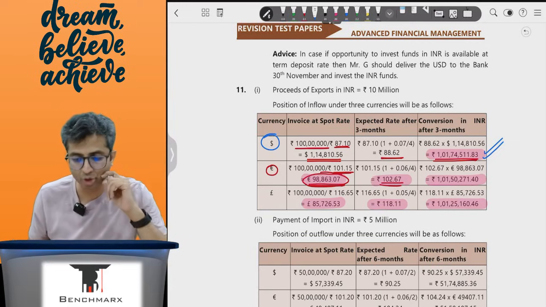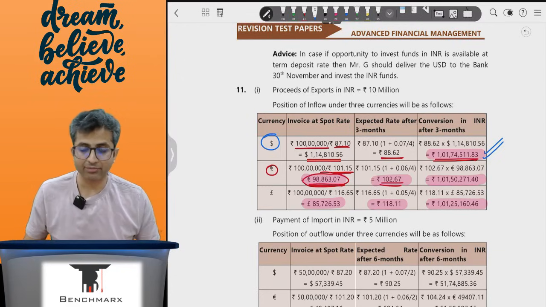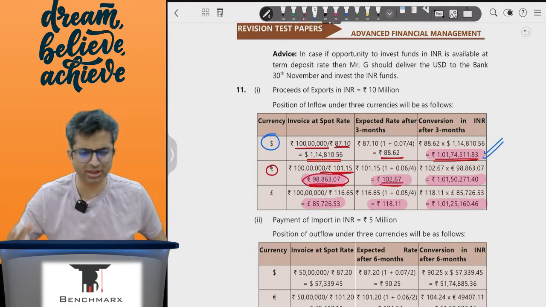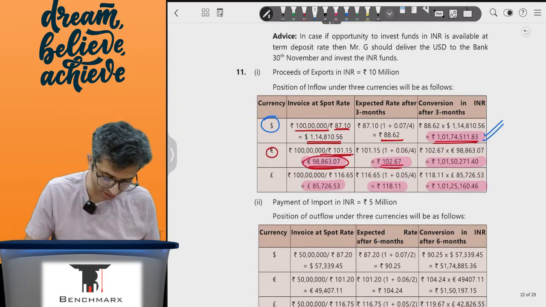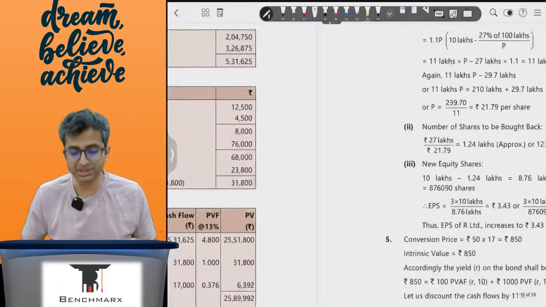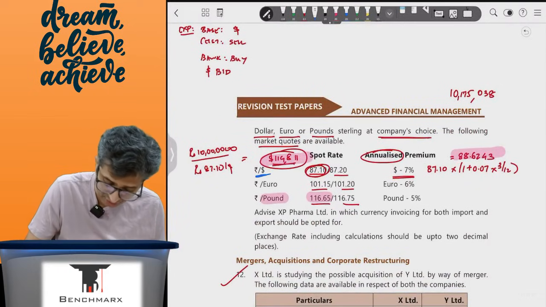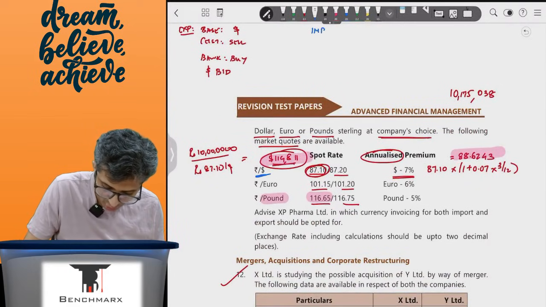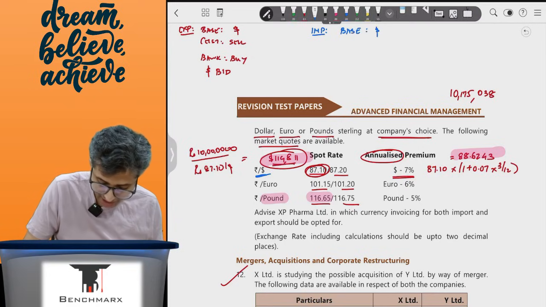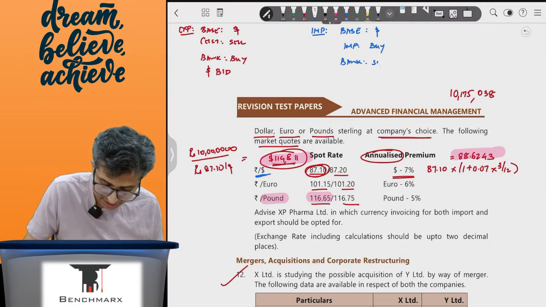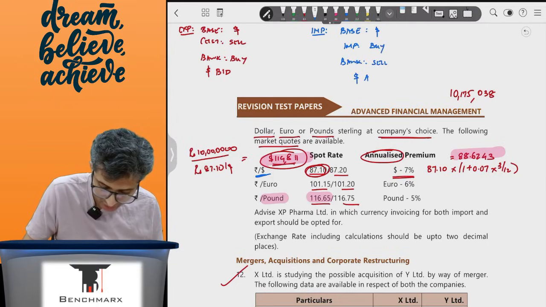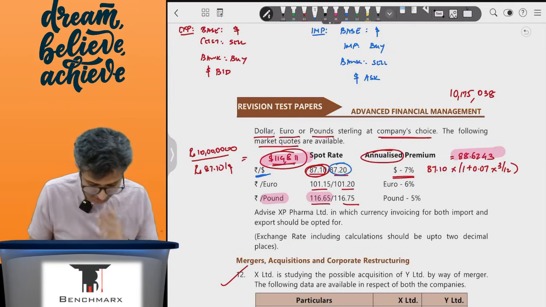Now, if I look at the import contract, what happens in case of an import contract? Import contract, first of all, is for a 6-month tenure. Say for an import contract, this is for 5 million, that is 50 lakhs. I can say that the base currency is still the foreign currency. Base currency is the currency in the denominator of the exchange rate quote. So if I look at the import contract, my base currency, for example, is the dollar. As an importer, I want to buy the dollars. So the bank over here would end up selling the dollars, and you can sell the dollars at the dollar ask rate. So dollar ask rate is 87.20.